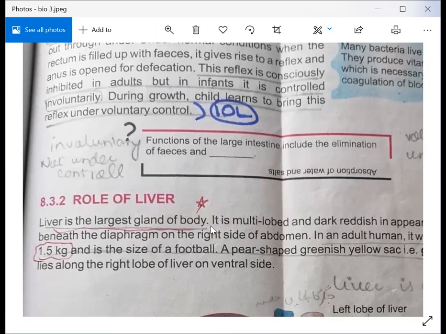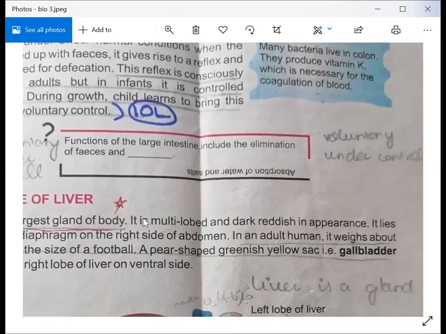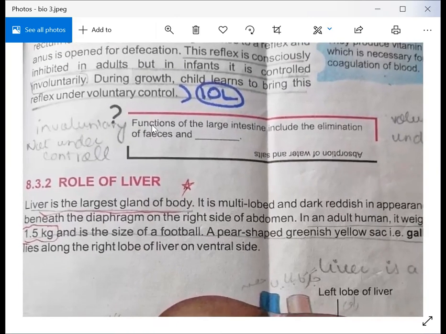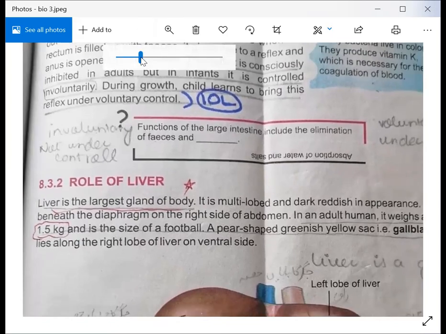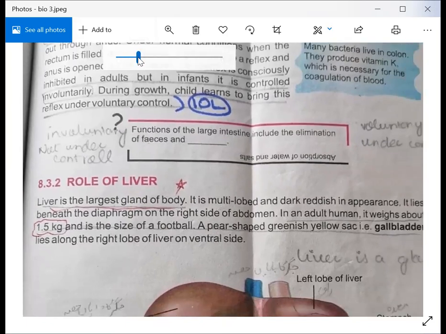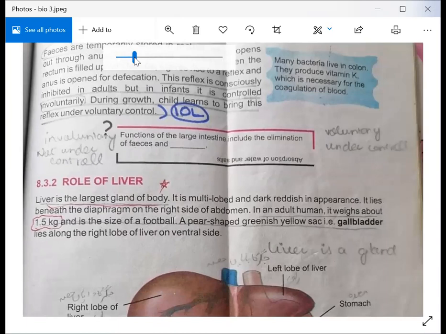Underline it in your book. Now I will tell you about the weight and size of the liver. In an adult human, it weighs about 1.5 kg, and its size is like a football. You have to underline this. You can also see it on the screen. Location: the liver lies beneath the diaphragm on the right side of the abdomen. It is present on the right side of your abdomen. The third part is the structure.